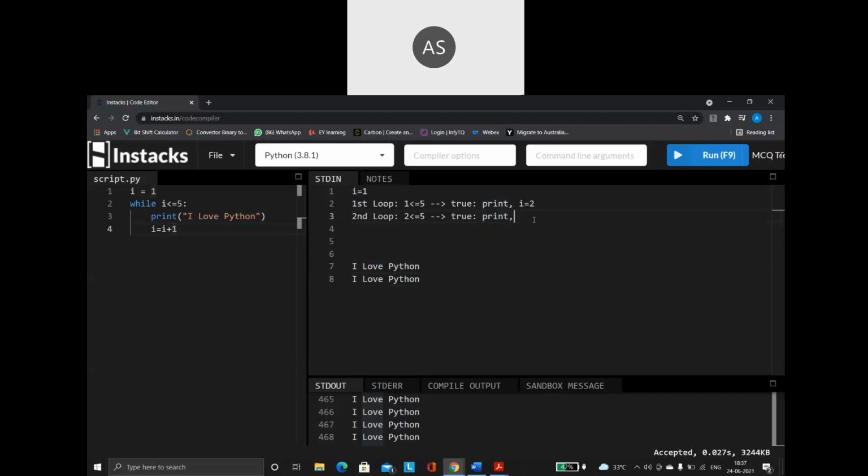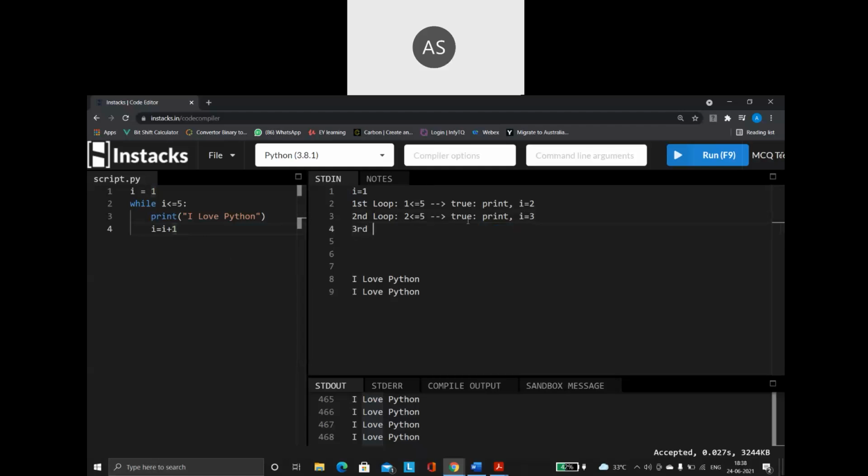So after printing, what is going to happen? What is the next statement? I is equal to I plus 1. So what is the current I value? 2. So 2 plus 1, I is going to become 3. So now again check the condition.